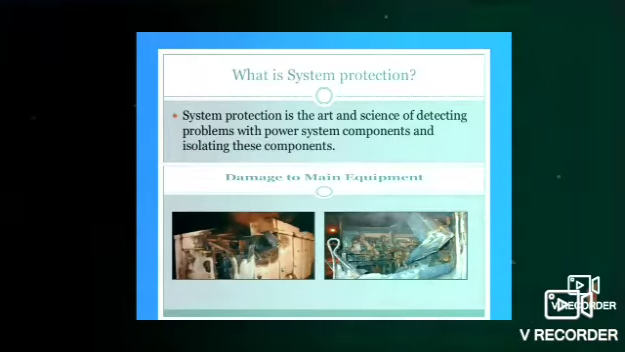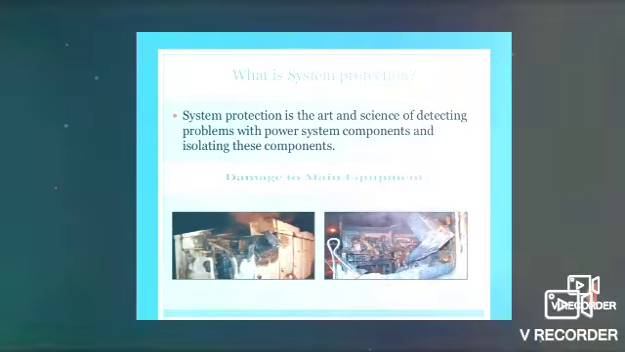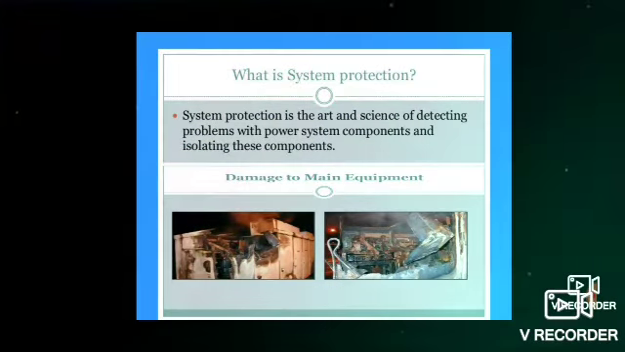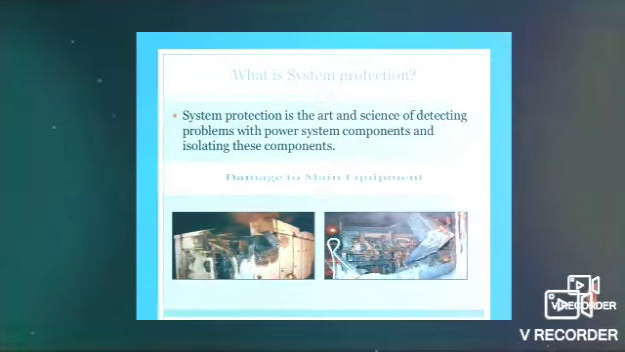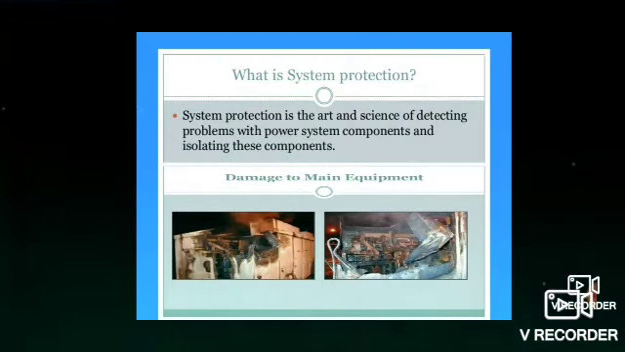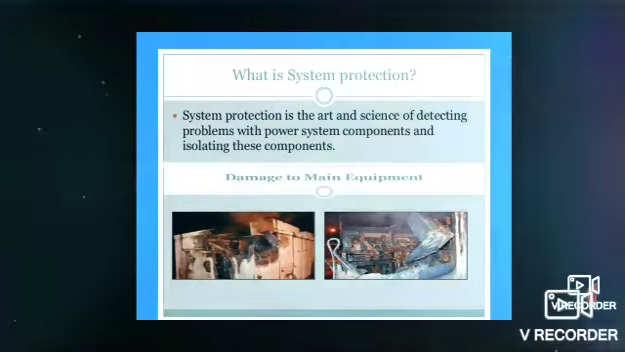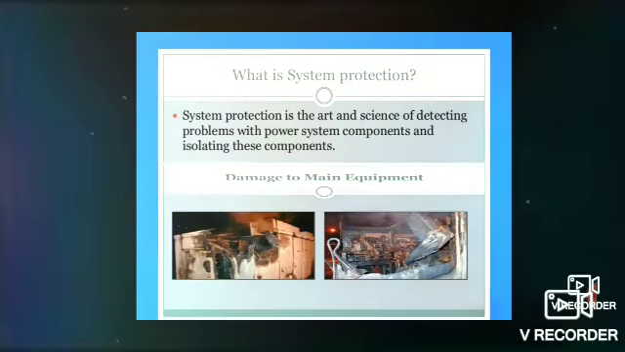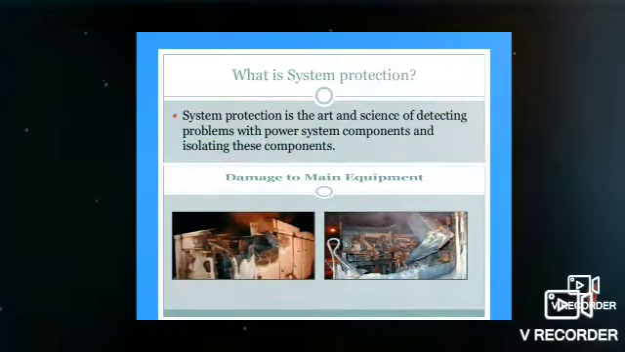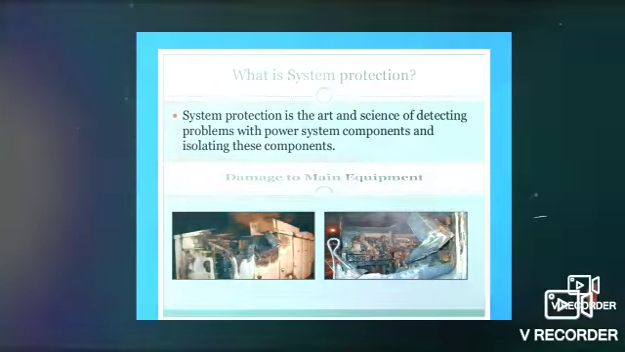Why are we going for protection? In order to avoid damage to the main equipment, we are going for protection. System protection is the art and science of detecting problems with power system components and isolating these components from the damage to the main equipment.